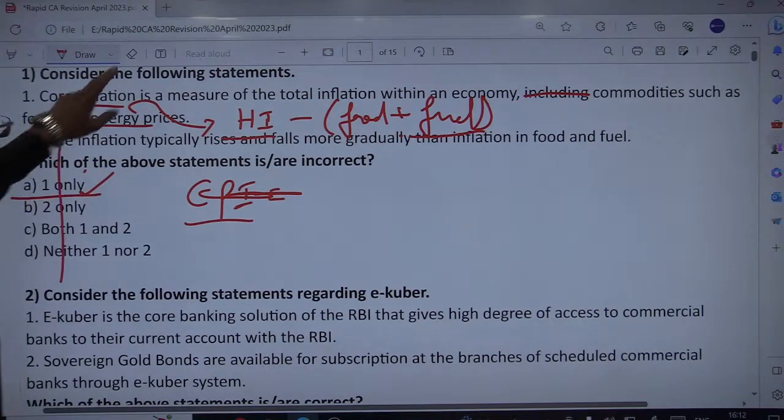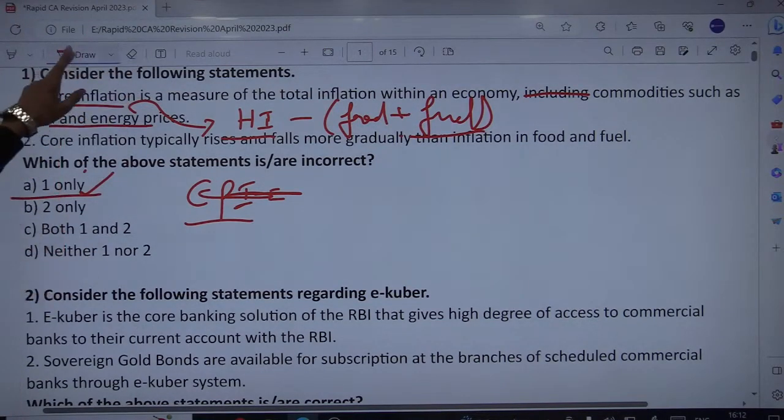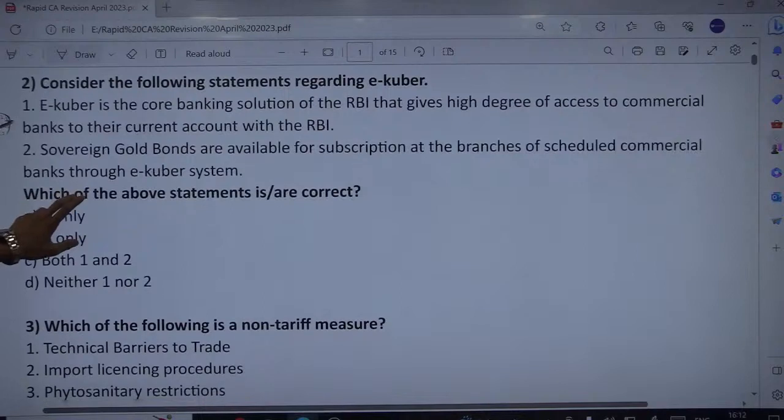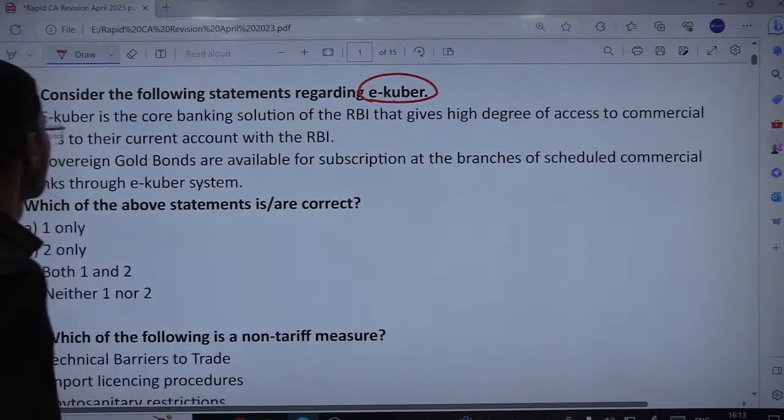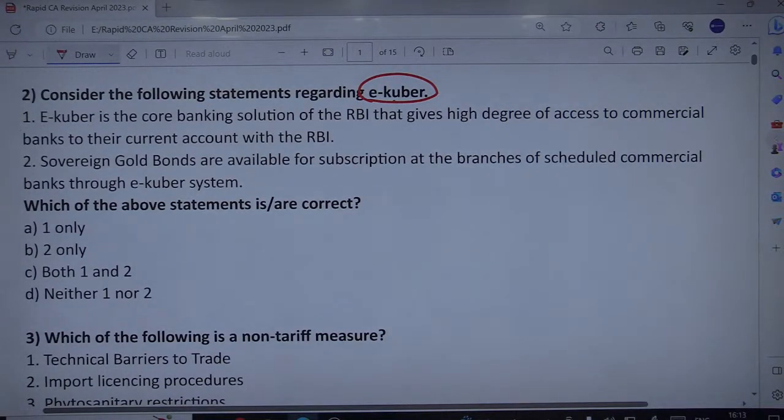Let us move to the next question, and the second question is related to the eKuber portal. Okay, eKuber. So eKuber is the core banking solution of the RBI. Kindly read the statements and then try to figure out the correct answer. eKuber is the core banking solution of the RBI that gives a high degree of access to commercial banks to their current account with the RBI, and sovereign gold bonds are available for subscription at the branches of scheduled commercial banks through the eKuber system. Which one is correct?